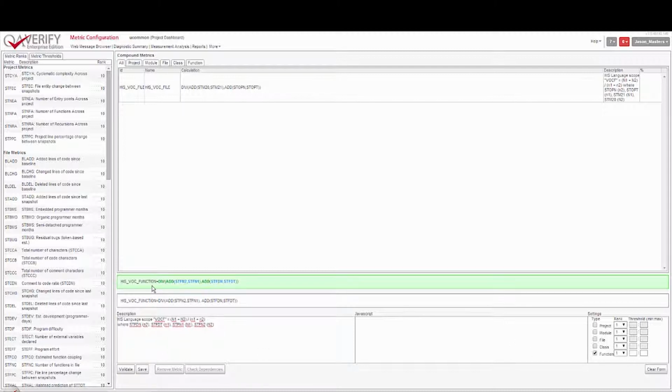We can check that our formula is correct, and then when we click Save, QA Verify will now go and calculate that metric for every function in every snapshot in the database. So every snapshot that has been uploaded will have the metric calculated for it. So we can derive new metrics, enter them in QA Verify, and it will be calculated for the entire history.